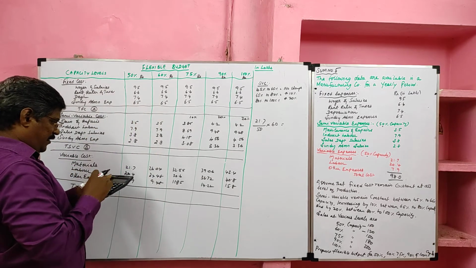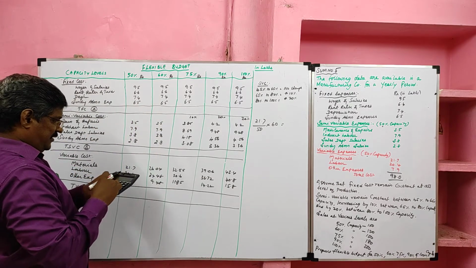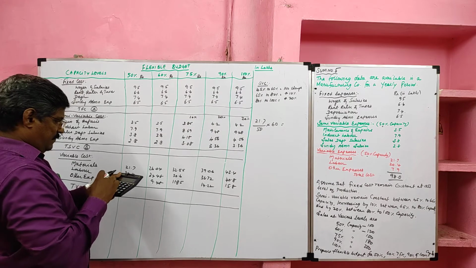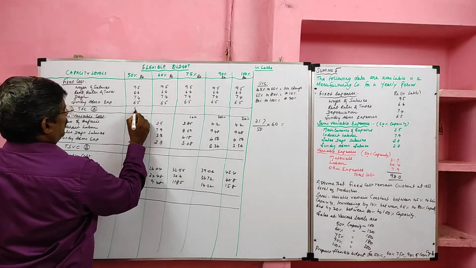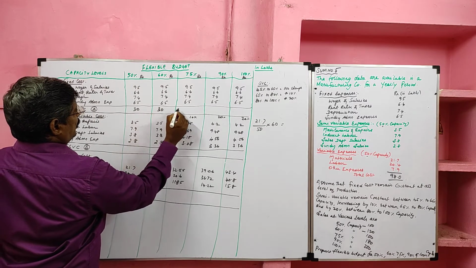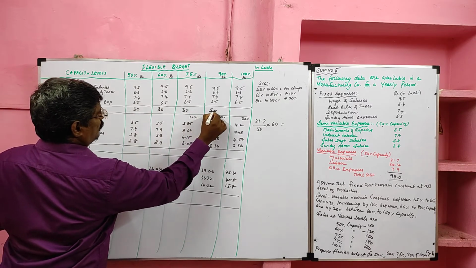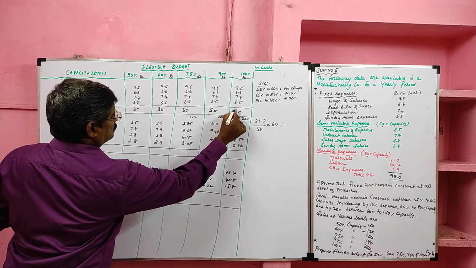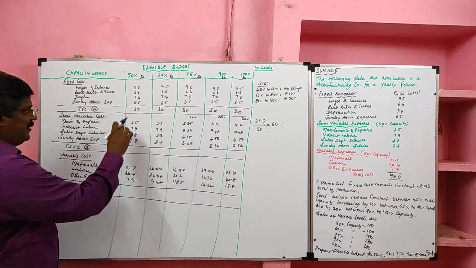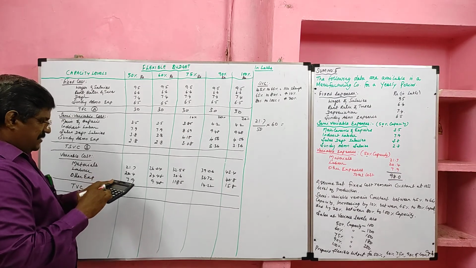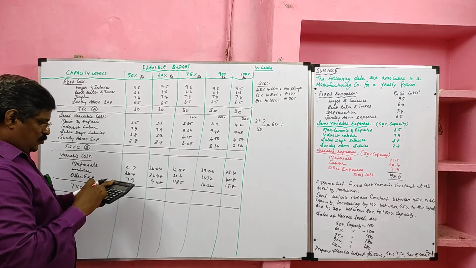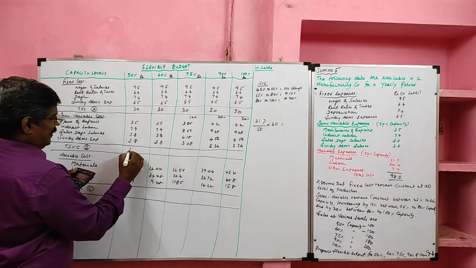First we have to add the fixed cost. Fixed cost 9.5 plus 6.6 plus 7.4 plus 6.5, total 30. So it remain constant for all level of production. Then semi-variable cost 3.5 plus 7.9 plus 3.8 plus 2.8, 18.